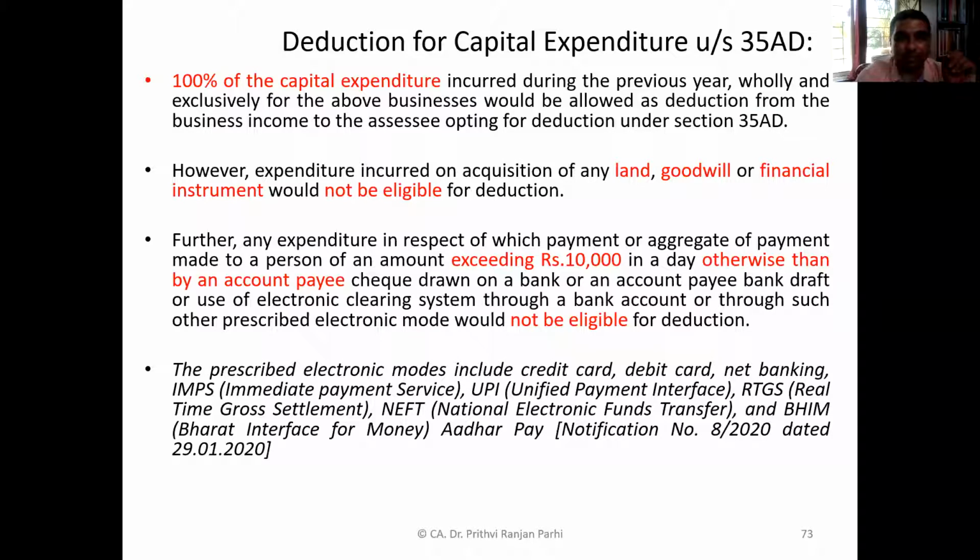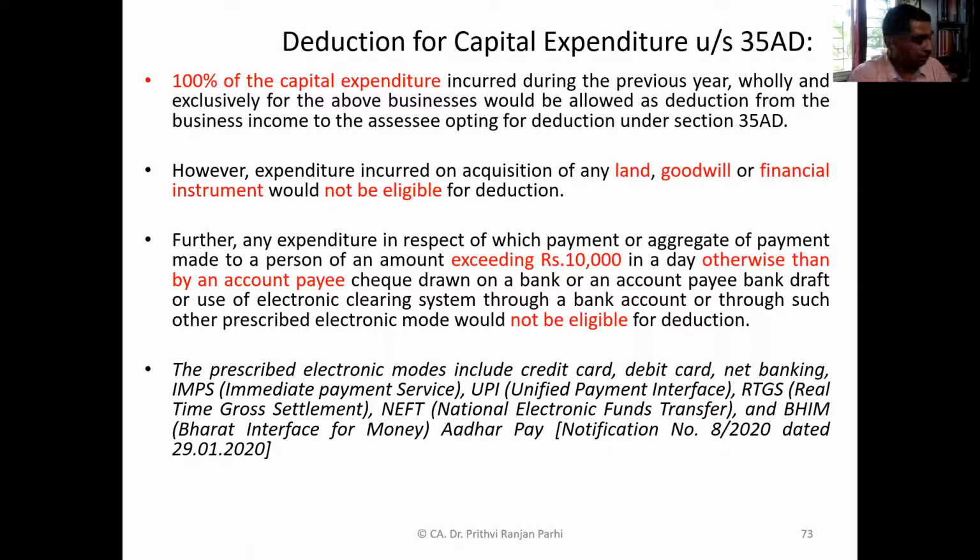Sir, what comes under goodwill? Goodwill means, as you know, it's a business purchase kind of thing. Just 1 second, I'll be explaining to you. Please ask the question. Regarding goodwill, you wanted to know what is goodwill in the context of business. When a business is acquired, if something is paid more than the book value, that is called goodwill.